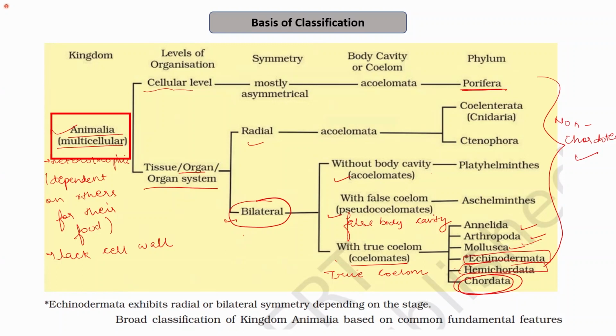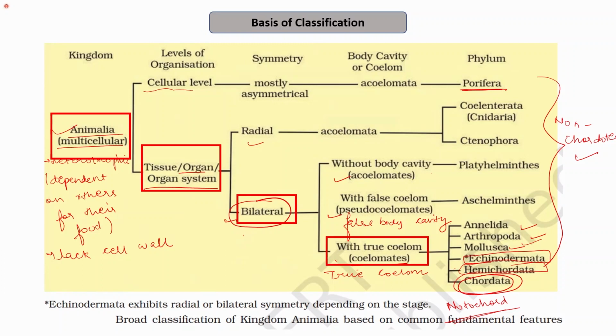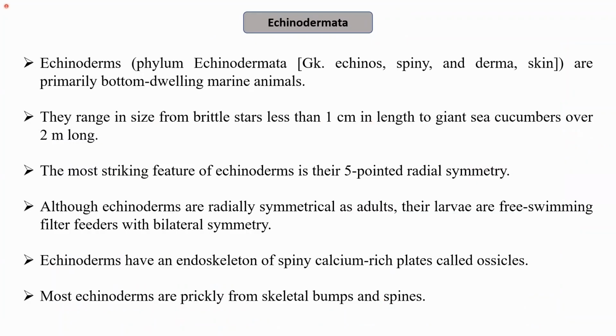The basic character is that they lack the notochord. That is why they are called non-chordates, because they lack the notochord, while in chordates, a notochord is present, and you will see what the notochord is. So in today's lecture, what we will learn is the organisms that belong to kingdom Animalia, have organ system level of organization, have bilateral symmetry, which have true coelom, that is, they are coelomates, and belong to phylum Echinodermata and Hemichordata. So firstly, we will start with the phylum Echinodermata.